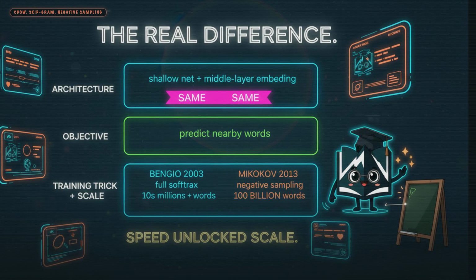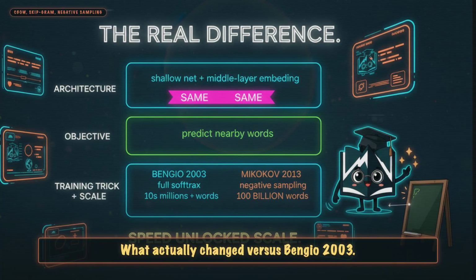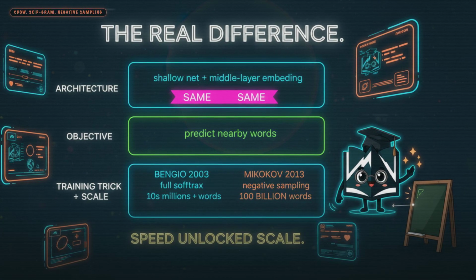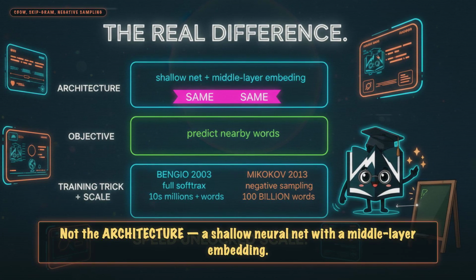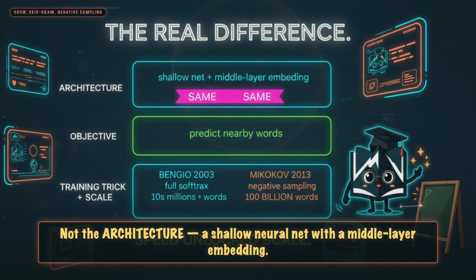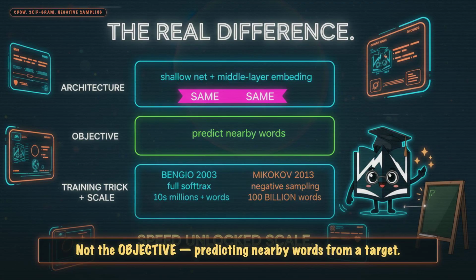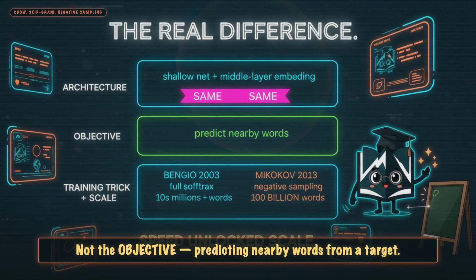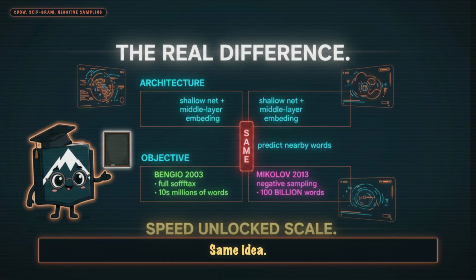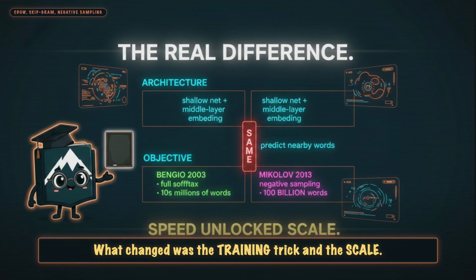Beat 3. What actually changed versus Bengio 2003. Here's the honest answer. Not the architecture, a shallow neural net with a middle layer embedding. Same idea. Not the objective, predicting nearby words from a target. Same idea. What changed was the training trick and the scale.